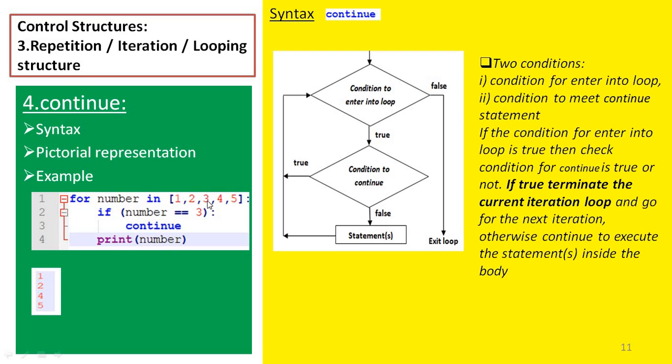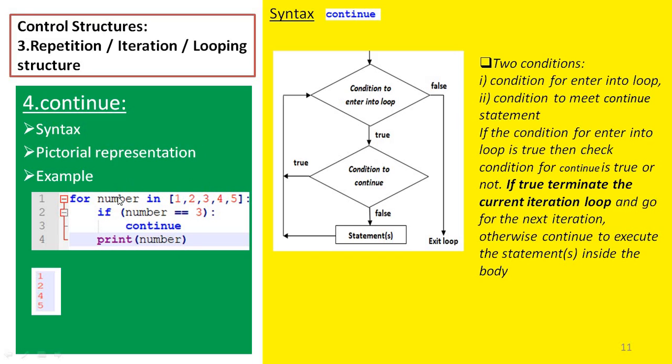Then the third element in the sequence is 3, which is assigned to number. Now we check whether number is equal to 3 or not. 3 is equal to 3, so it is true. Now we enter into the if block where we have the continue statement. Once this continue statement is called, the execution of the current iteration will be terminated. So the print of number will not happen at this point. Then we call the next number.